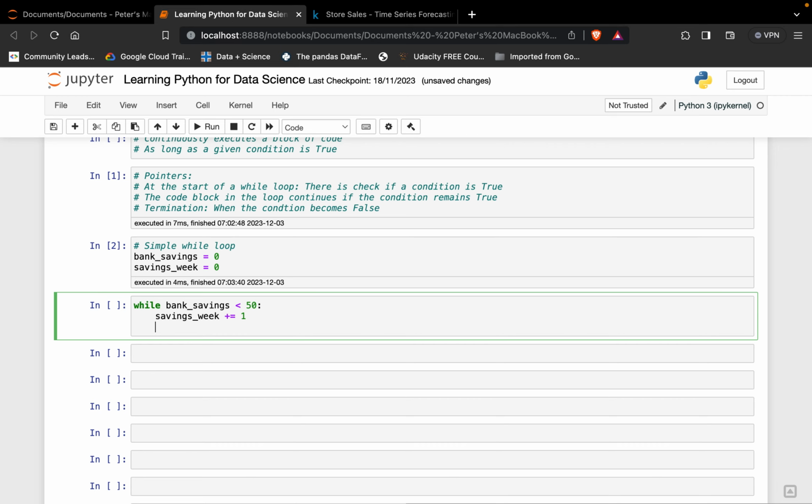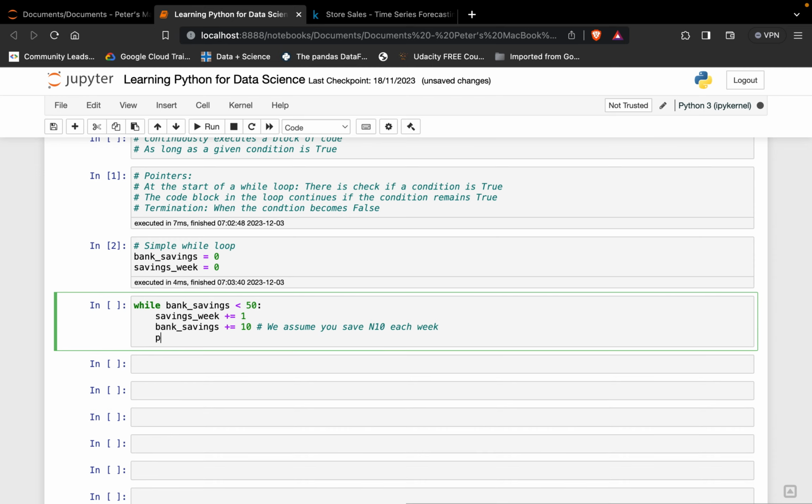Again, when bank_savings, you see we're now creating all the conditions, and this while loop is going to run as long as these conditions are true, right? As long as they remain true, that's cool. So here we're going to put this again, and we say 10. Here the assumption is we assume you save 10. Let's assume this is Naira. You save 10 Naira each week. Naira is the Nigerian currency. Right.